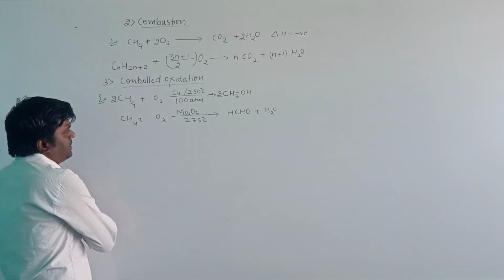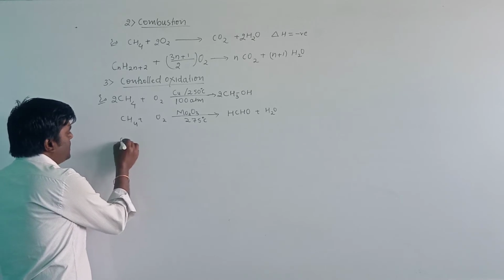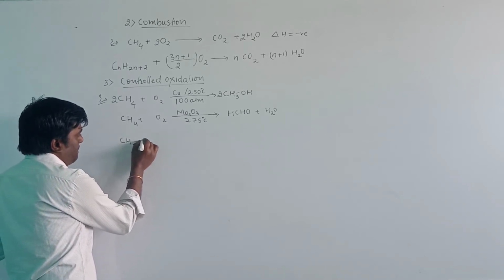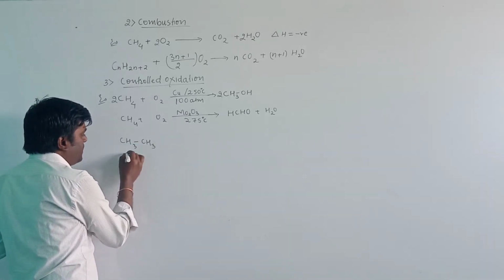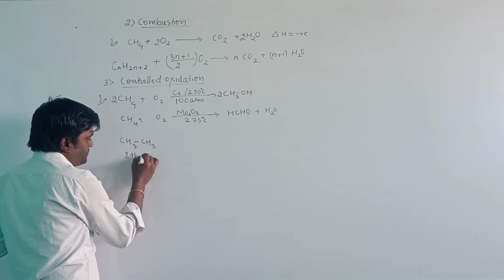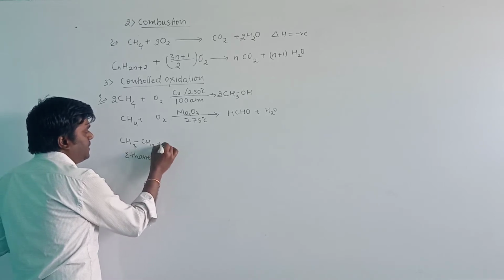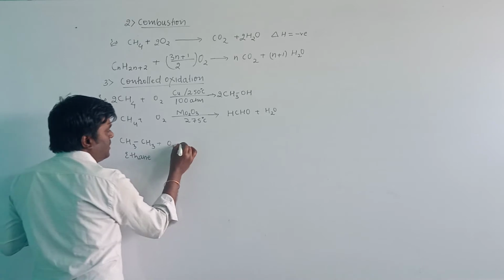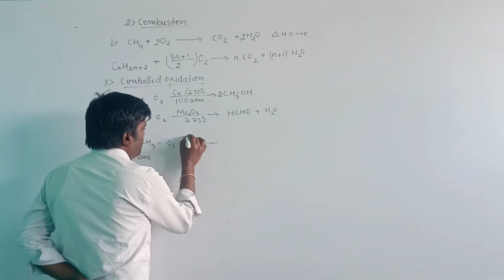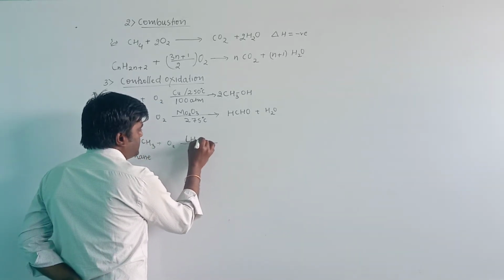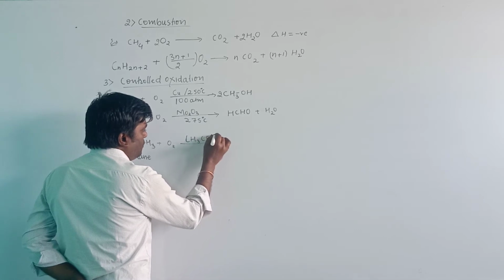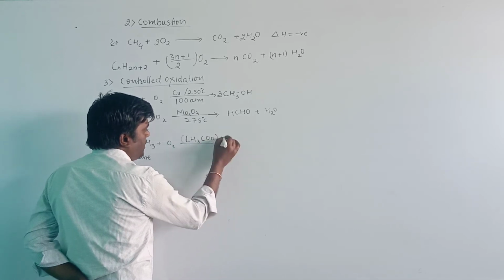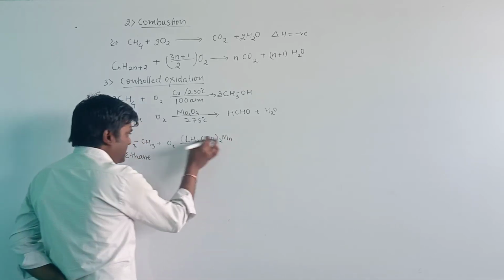And when we take another example, CH3CH3, that is ethane, ethane undergoes oxidation in the presence of (CH3COO)2Mn, that is manganese acetate.